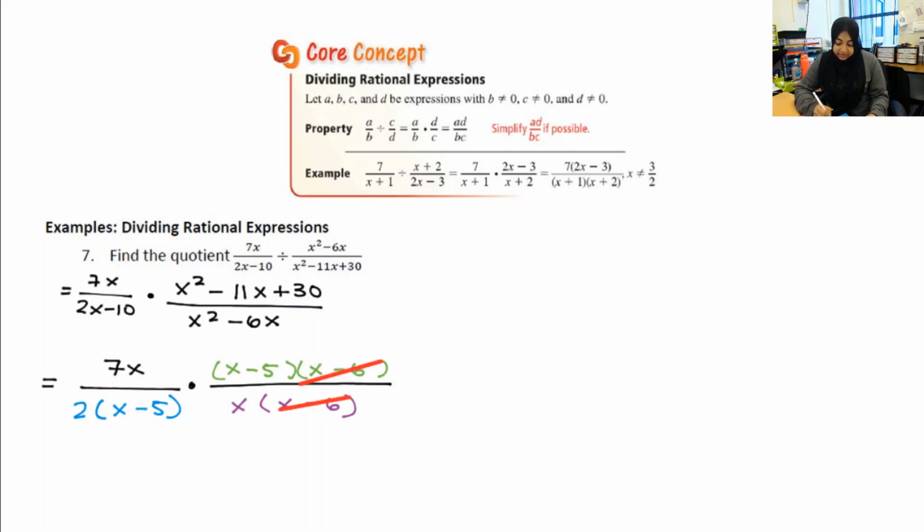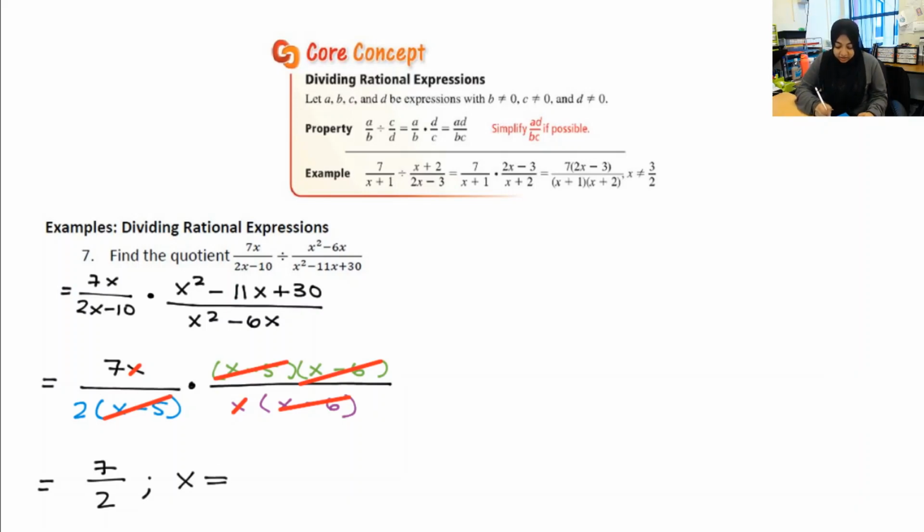Those divide out, yay. Those divide out, yay. And those divide out. I love simplifying rational expressions because it's just like divide, divide, divide, divide. So much fun. It's so satisfying. So now all I'm left with is 7 over 2. Now, 7 over 2, like that's really straightforward, right? However, look at all of these terms that ended up having to cancel in order to create that 7 over 2. You've really got to be careful and restrict that domain.